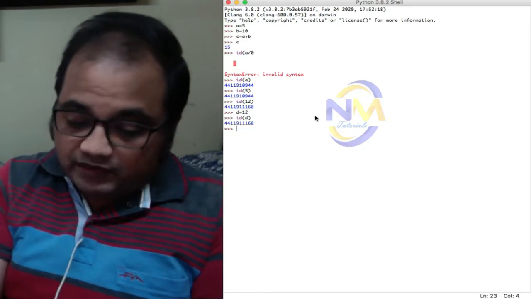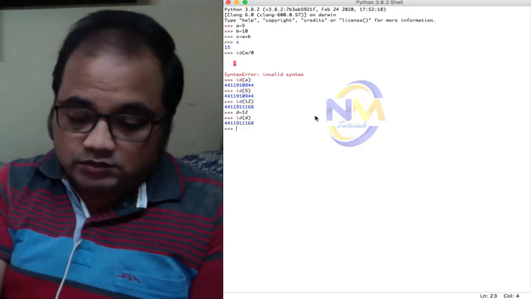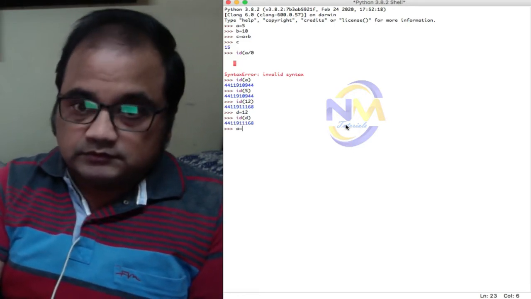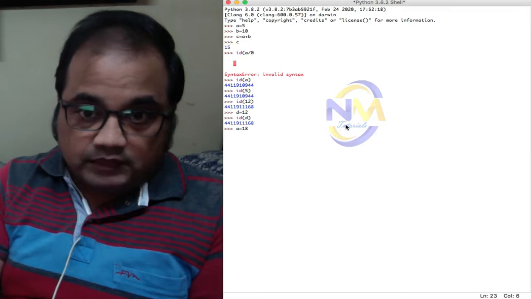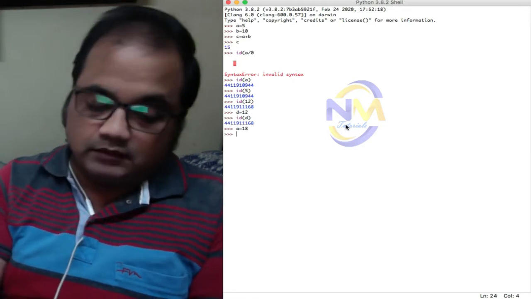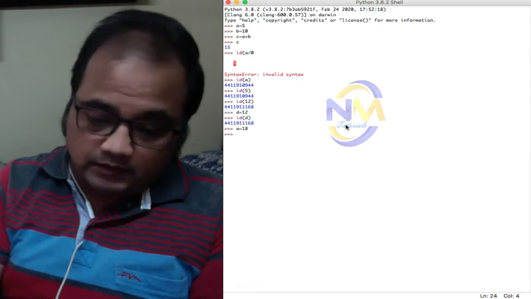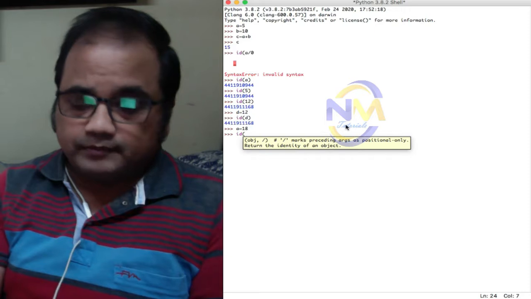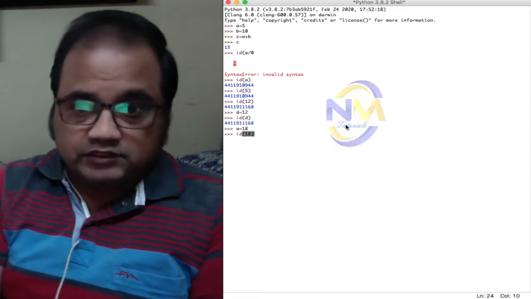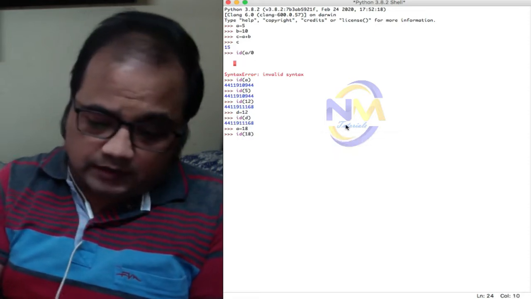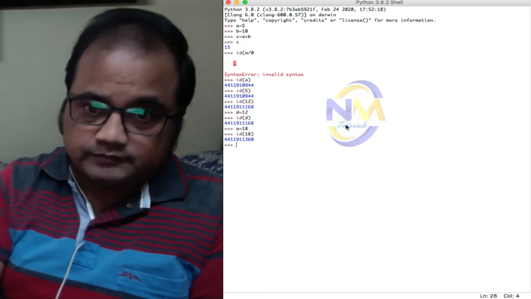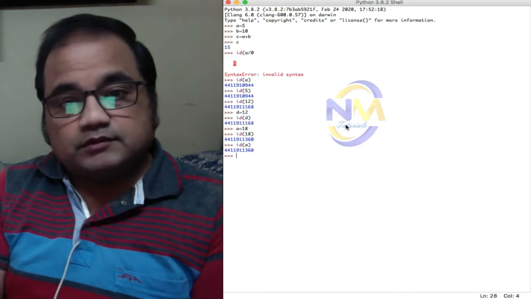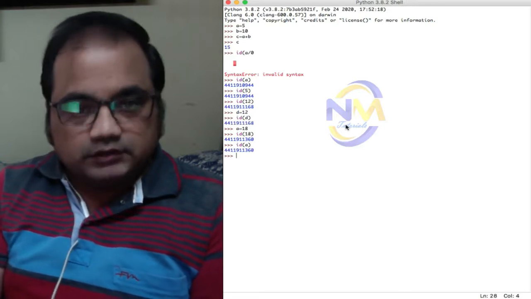For example, if I say again A is equals to 18, previously A was 5, now A is 18, and now if I give ID 18, this is the ID of 18, and ID A, right? So the ID of A gets changed.